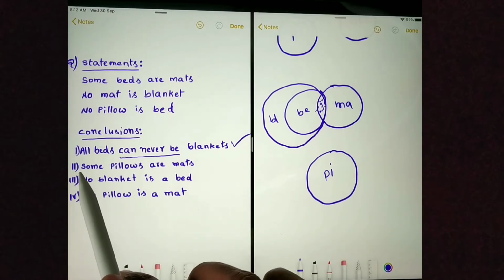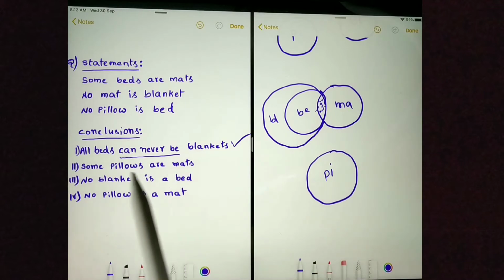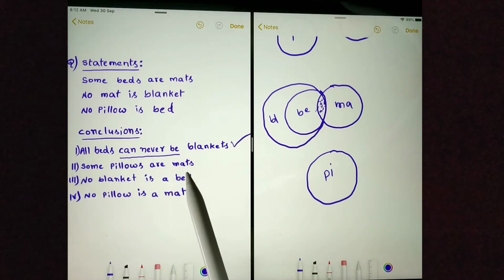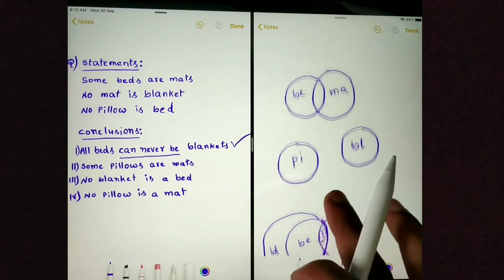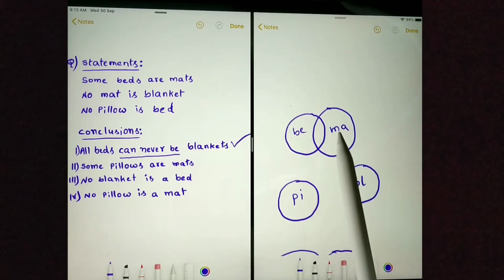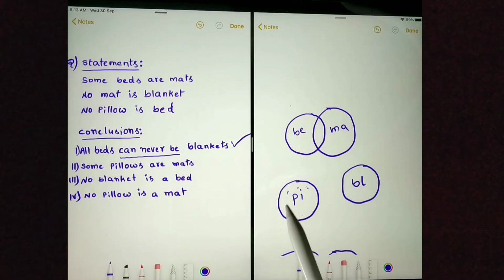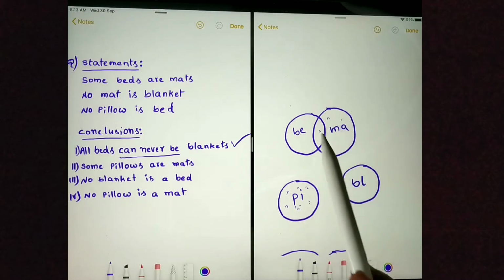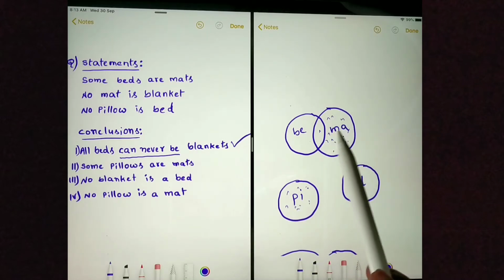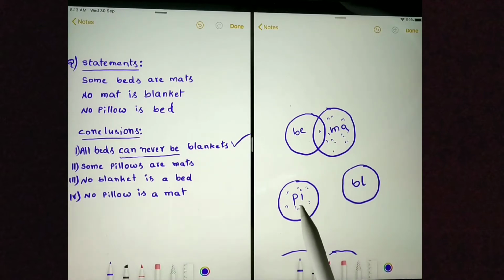The second conclusion, some pillows are mats. This is a definite conclusion. To prove this conclusion is wrong, we need to prove no pillow is mat. Here you can see in this Venn diagram, these are all pillows and these are all mats. In this Venn diagram, no pillow is mat. Because we could prove no pillow is mat, saying some pillows are mats is wrong.